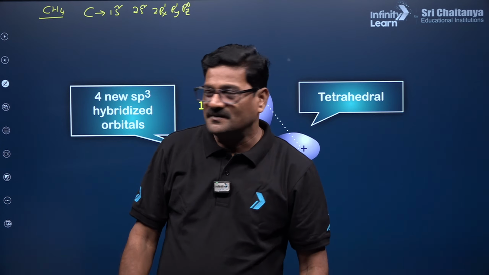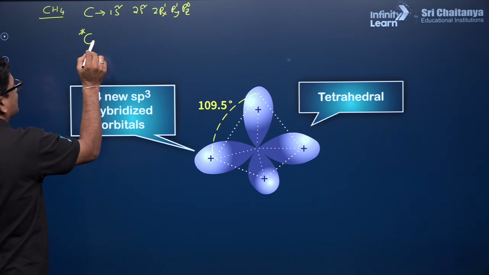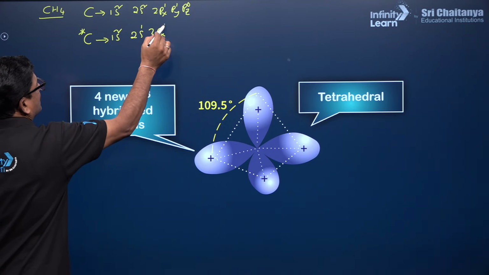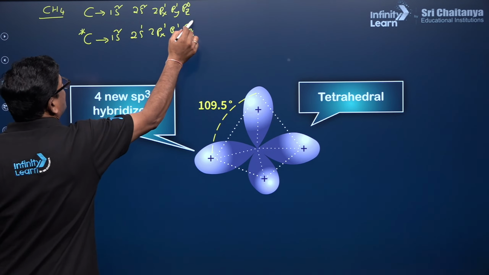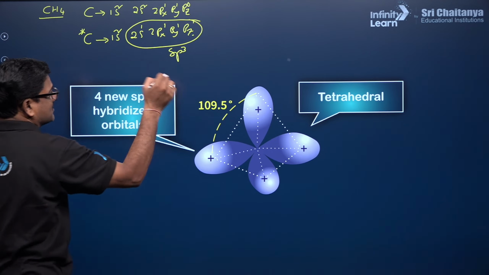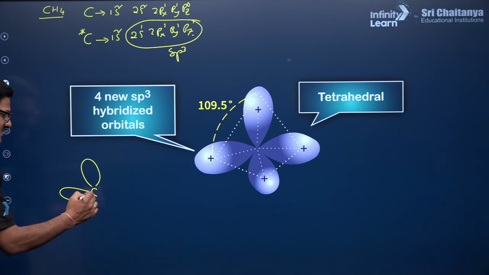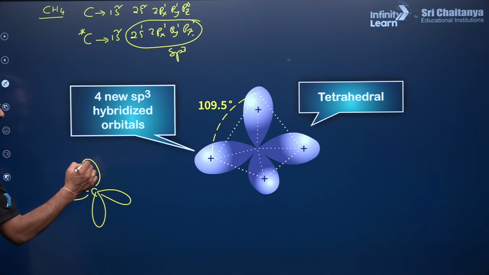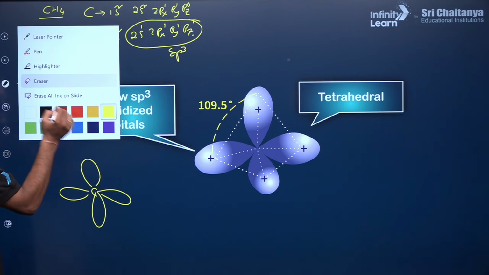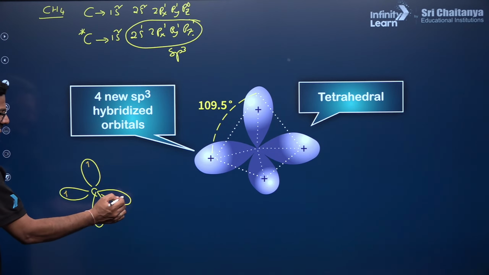When an electron is promoted, carbon gets excited and has 1s2, 2s1, 2px1, py1, pz1. Then it is going to have sp3 hybridization, so carbon has sp3, sp3, sp3 and sp3, each having unpaired electrons like this.